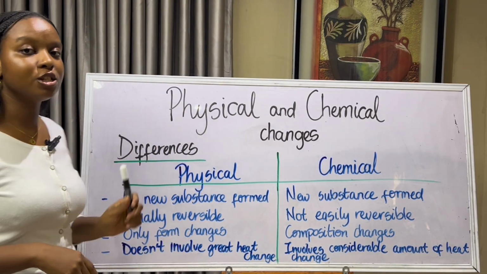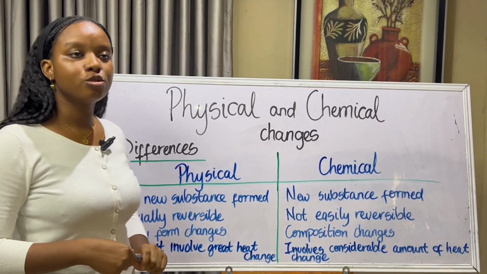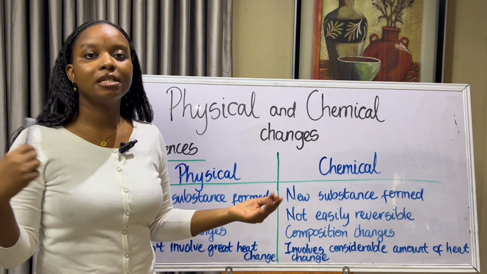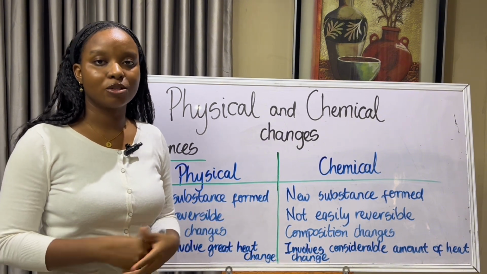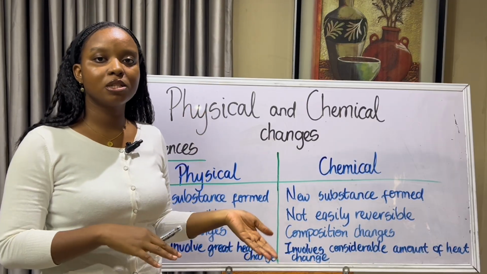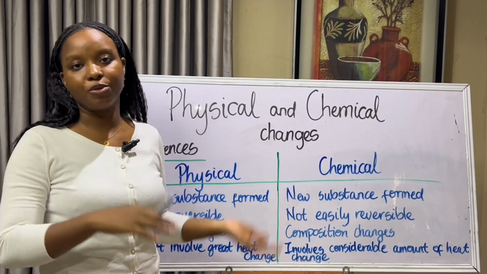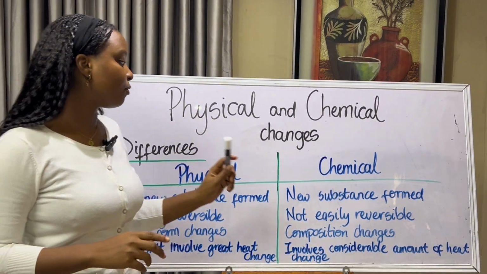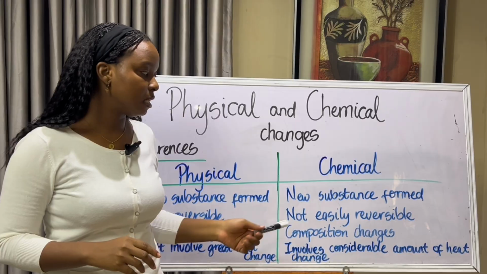Secondly, a physical change is usually reversible. So I can easily freeze the water to get ice. I can easily melt the ice to get water. So that is why it is reversible. You can easily change it from the previous state to the new state and the new state to the previous state. It is that seamless. But it's not the same for chemical change because it is not easily reversible.